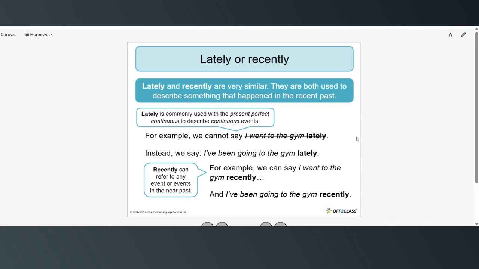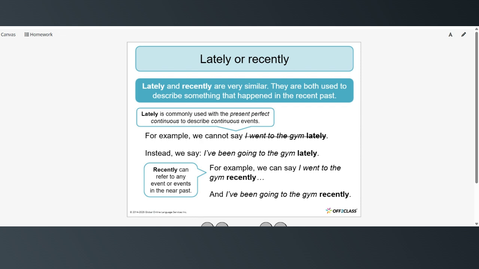Lately and recently are very similar. They are both used to describe something that happened in the recent past. Lately is commonly used with the present perfect continuous to describe continuous events. For example, we cannot say, I went to the gym lately. Instead, we say, I've been going to the gym lately.